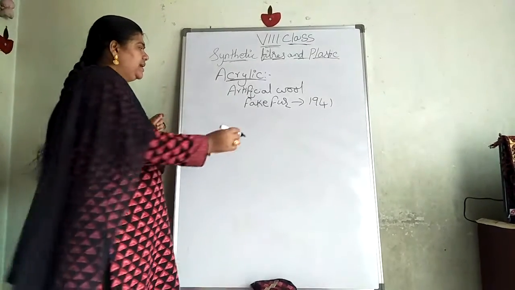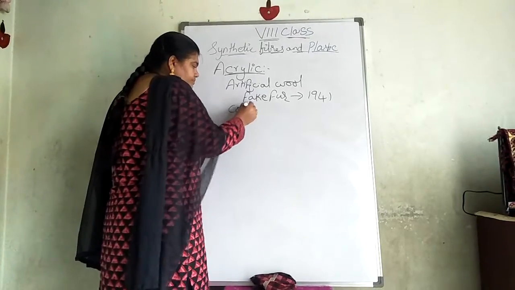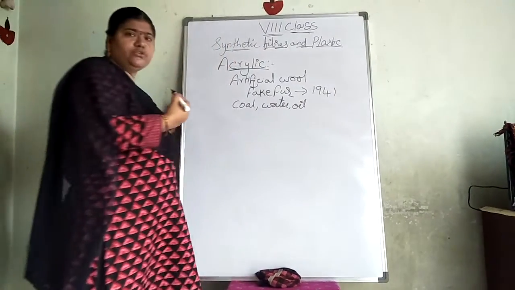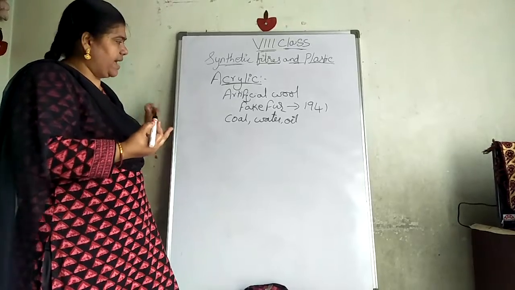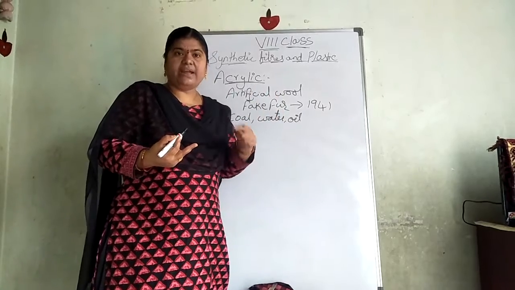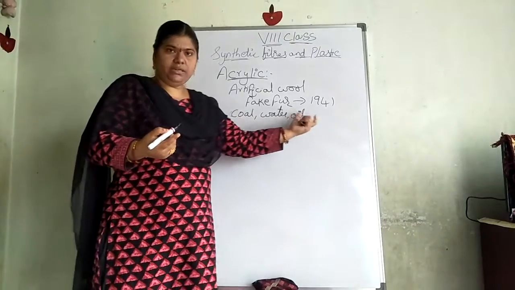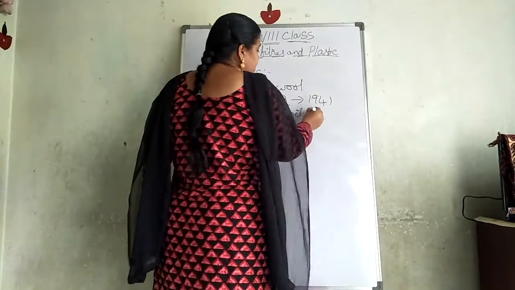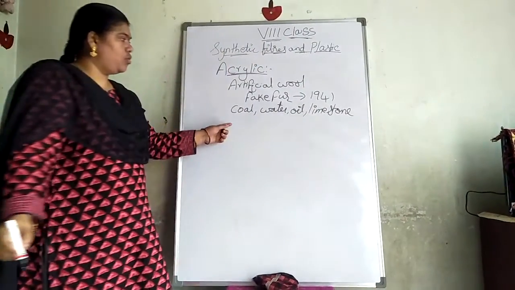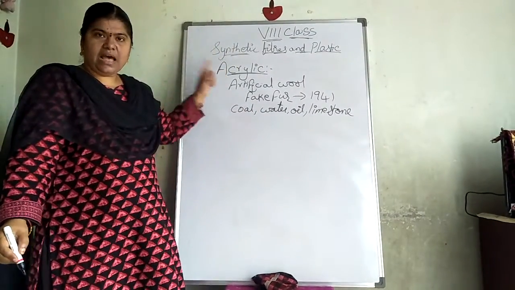Did you understand? Here, what are the things we are using? Coal, water, oil. These three things we used for one fabric. Which fabric? Nylon. How to prepare nylon means we use coal, water, oil. Hexamethylene diamine, polyamides, adipic acid we use for nylon. Here we are using coal, water, oil, and one more, that is limestone. Coal, water, oil, and limestone we are using to prepare this acrilan.